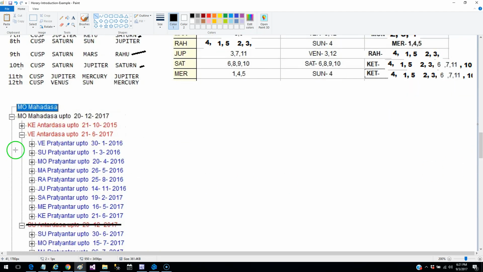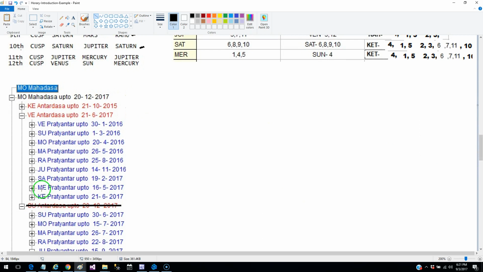Now in the Venus, we have already seen that Venus is very potent, and the deal should happen in the Venus Antardasha, because after that there is a Sun Antardasha, and Sun is not significant. So Sun is a significator, but Sun is not a ruling planet. Now within Venus, what period could it be? Can it be Moon, Venus, Venus? Let's first remove all the planets which are not ruling planets. So we can remove Sun, as it is not a ruling planet.